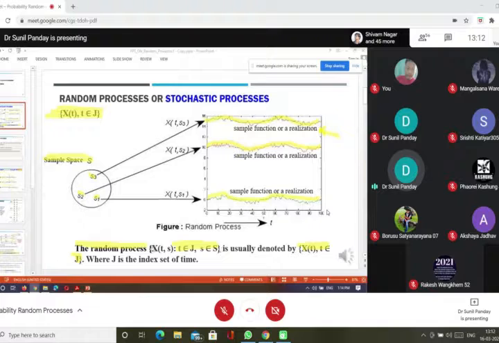So either I write this in full form or in short form, but the meaning is the same. If I write {X(t), t belongs to J}, it means s is always there, where (t, s) and s also belongs to the sample space. So this is the short form notation of the random process, and this is the full form.